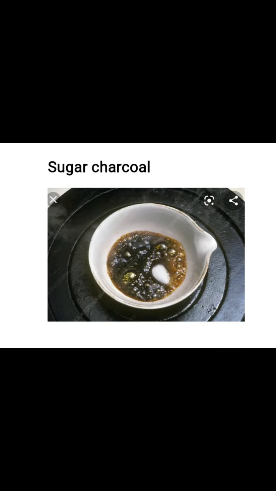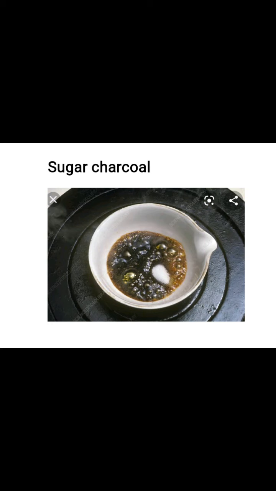The next is sugar charcoal. It is the purest form of amorphous carbon. It is prepared from sugar by two processes. At your home also you can prepare it. You can do this activity. The first method is by the action of concentrated sulfuric acid on sugar. If we add concentrated H2SO4, sulfuric acid, then sugar will convert into carbon and water vapors.